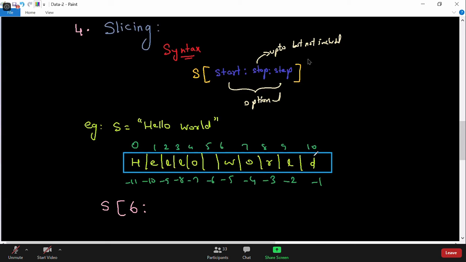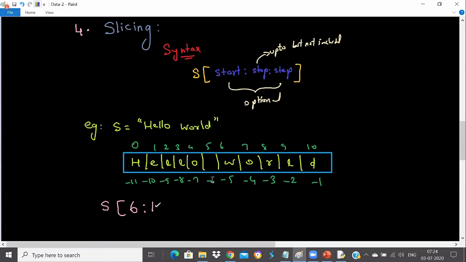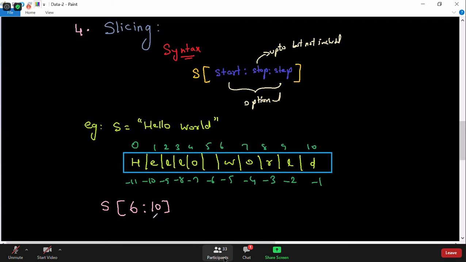Guys, 11. Can I write 11? Or first of all, can I write 10? No, no. Because if I write 10, D will not be printed. I can write it, that's not a problem, but D will not be printed.